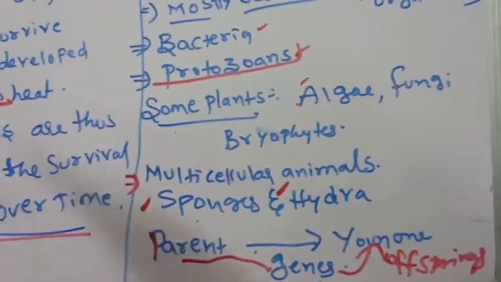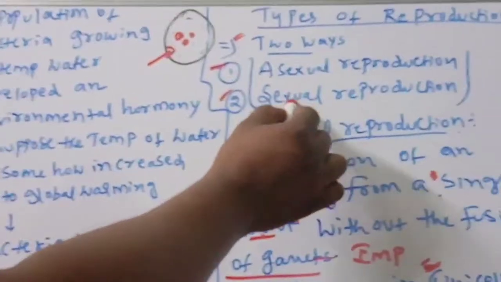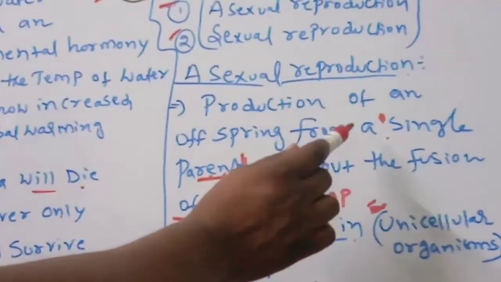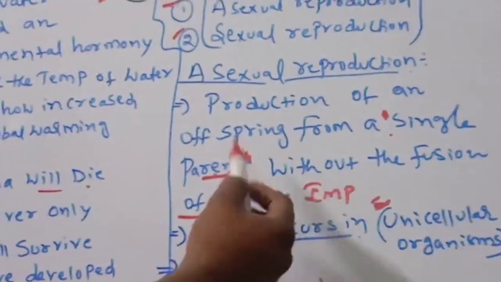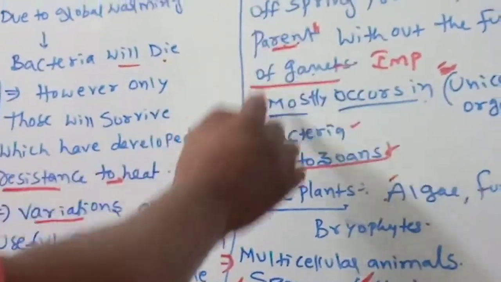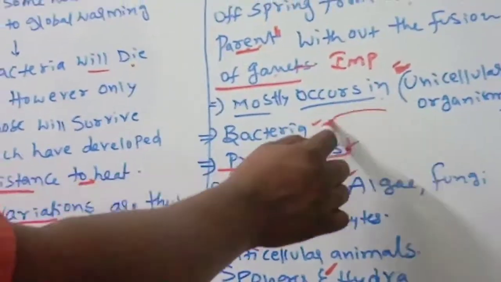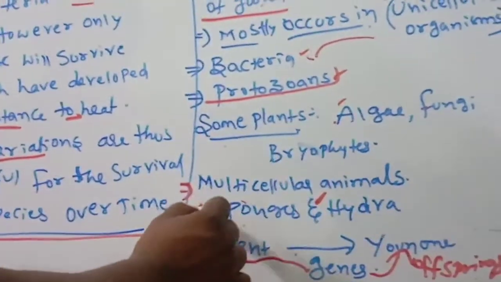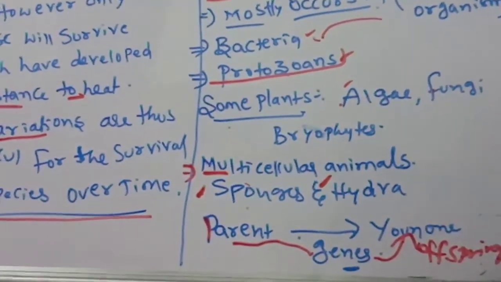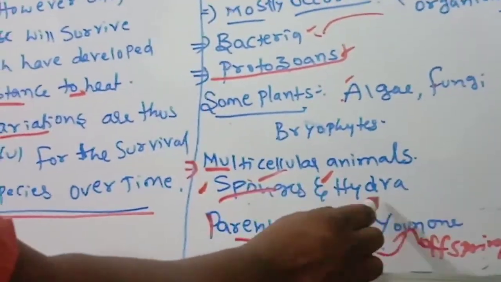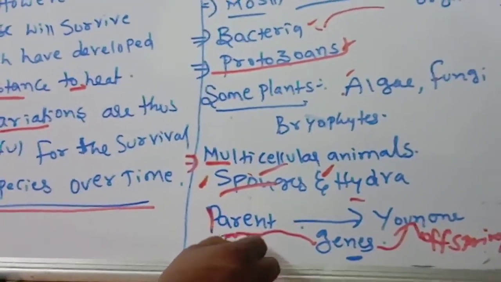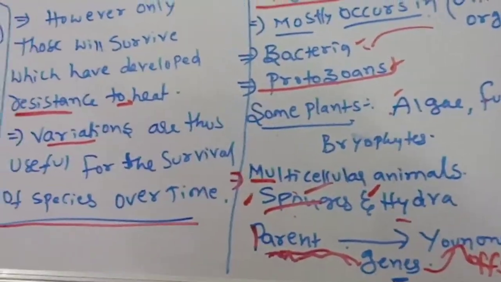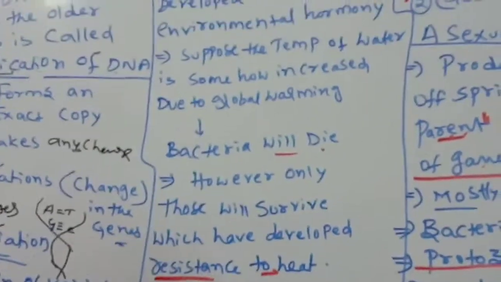Once again, children, the types of reproduction are two ways: asexual reproduction and sexual reproduction. Asexual reproduction is production of an offspring from a single parent, only one parent, without the fusion of gametes: no sperms, no eggs, no gametes. Mostly it occurs in unicellular organisms like bacteria, protozoans, some plants, algae, fungi, bryophytes. Multicellular animals, multi meaning a number of cells, for example sponges and hydra. The genes of the parent organism go to the young ones.